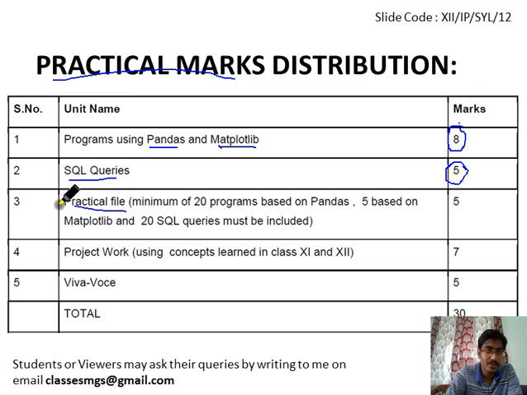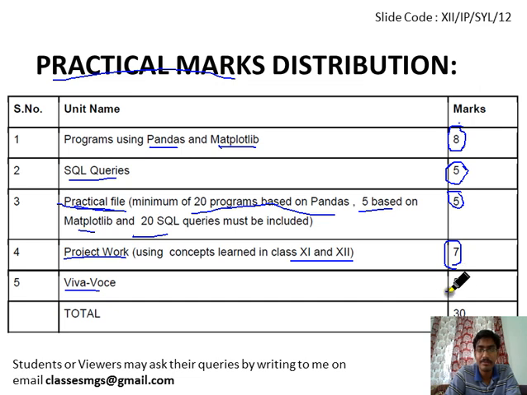You have to make a minimum of 20 programs based on pandas and 5 programs based on matplotlib, so 25 minimum, plus 20 SQL queries. So there will be around 40 practicals in your file. That record file should be properly maintained, and it has 5 marks weightage. For the project, you have to make a project in Python, which you have learned in class 11 and 12. That has 7 marks weightage, and the Viva will be of 5 marks, conducted by your external examiner. So this is the 30 marks practical.